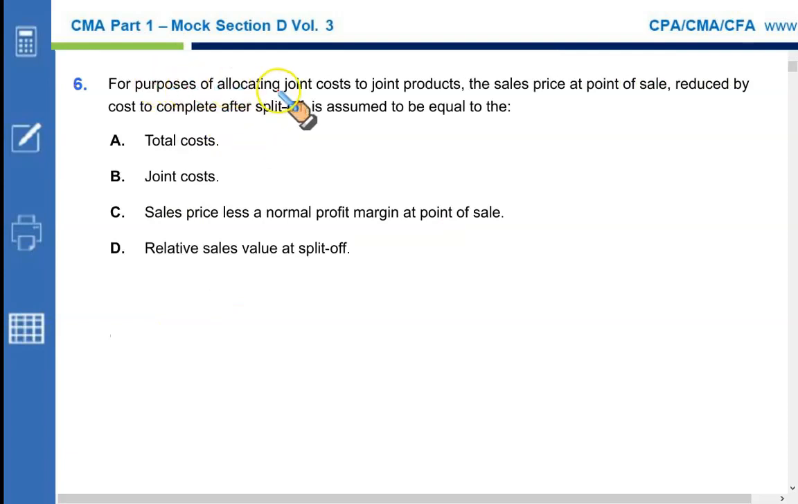For purposes of allocating joint cost to joint products, the sales value or the sales price at point of sale reduced by the cost to complete after split off is assumed to be equal to the relative sales value at split off. We discussed this in our overview. This is a fairly straightforward question requiring no further discussion.